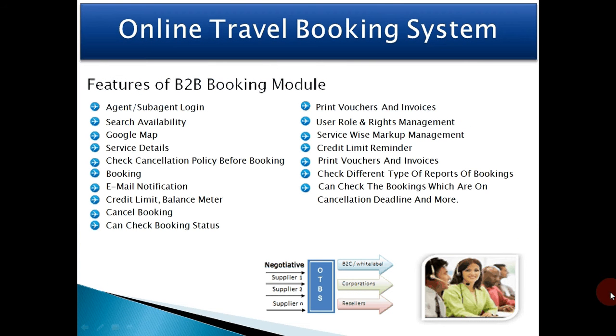Now, in the features of B2B we have agent and sub-agent login, search availability, Google Map, service details, checking cancellation policies before booking, booking management, email notifications, credit limit and balance meters, cancel booking. You can check the status of the cancelled booking, print vouchers and invoices, user roles and rights management, service-wise markup management, credit limit reminders, voucher and invoice printings, different types of reports and many more.